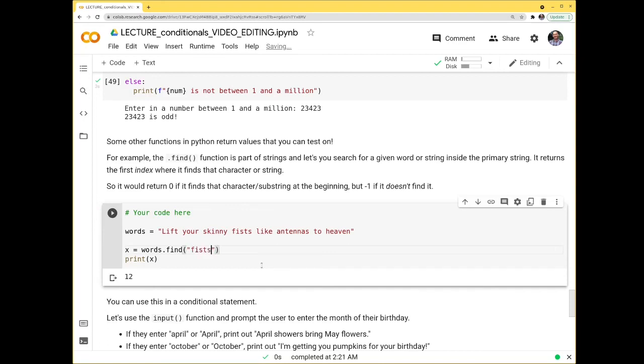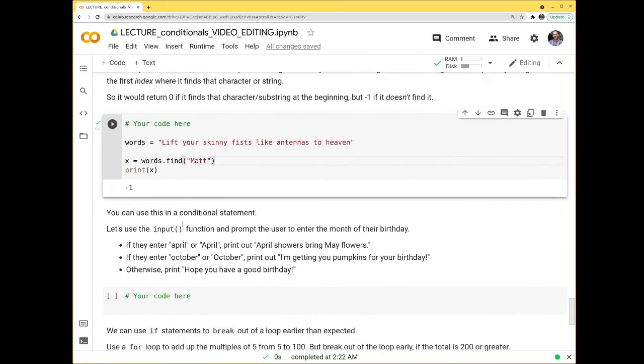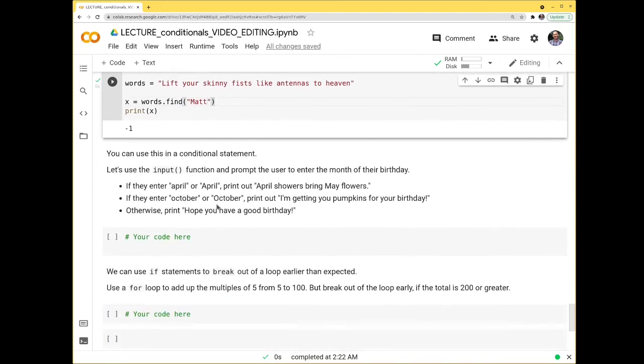So if I look for fists, I get 17. So it'll look for a whole string. Now, if I searched in here for, let's say, Matt, it's not going to find Matt in here, and so it returns -1. So if it returns 0 or anything higher, then it found that character, that letter, or that word in this. And so we could use this in a conditional statement.